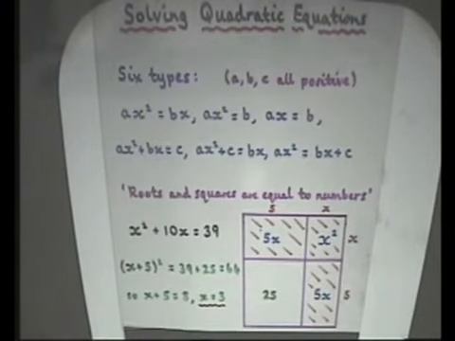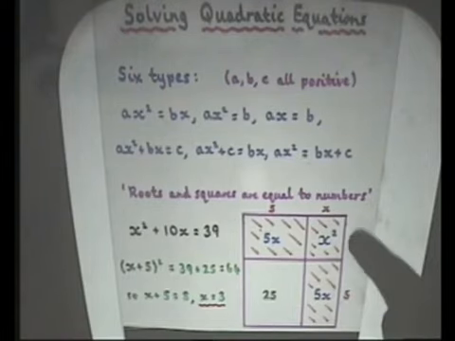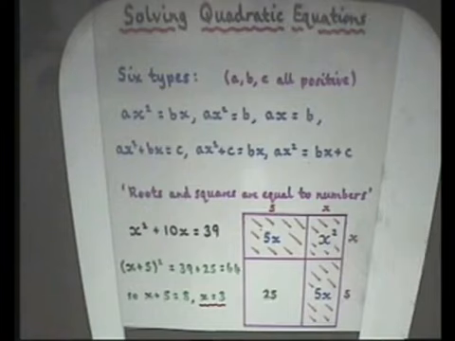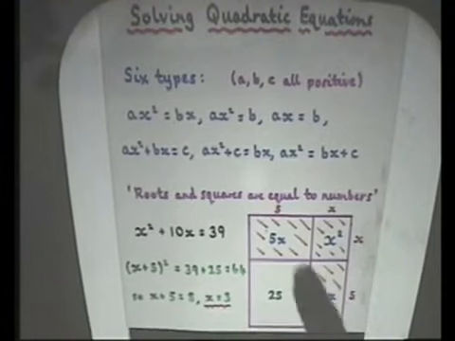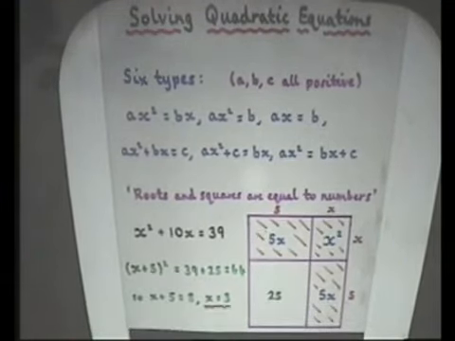Let me take one of these and show you how they would have solved it. To solve x squared plus 10x equals 39, Al-Khwarizmi drew a picture. Here's a square of side x, so that area is x squared. I'm going to extend it by a rectangle of side 5 and x. So this is 5x, and same here, 5x. The reason it's 5 is because 5x plus 5x is the 10x. And so this shaded area has area 39. That's what this equation says.